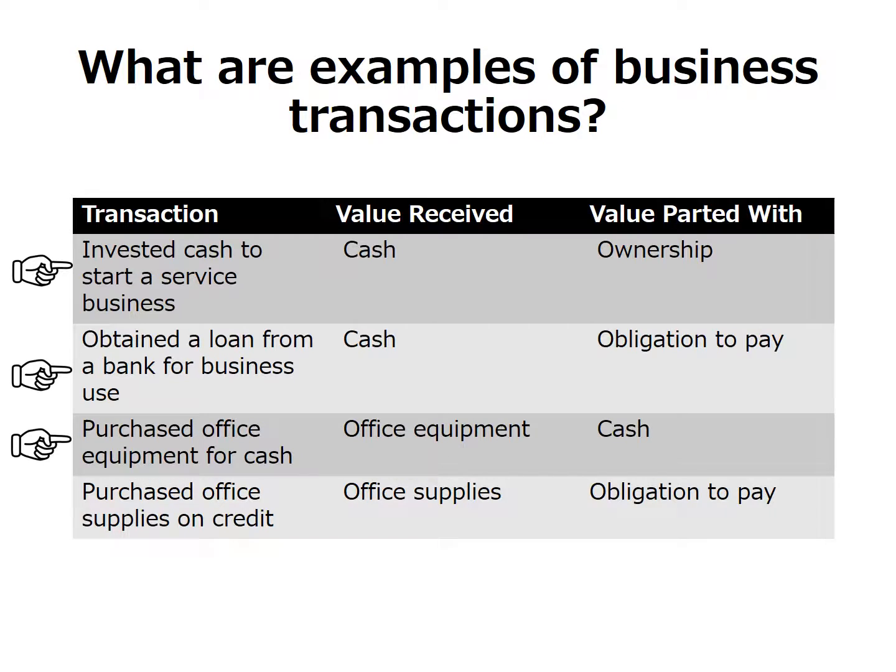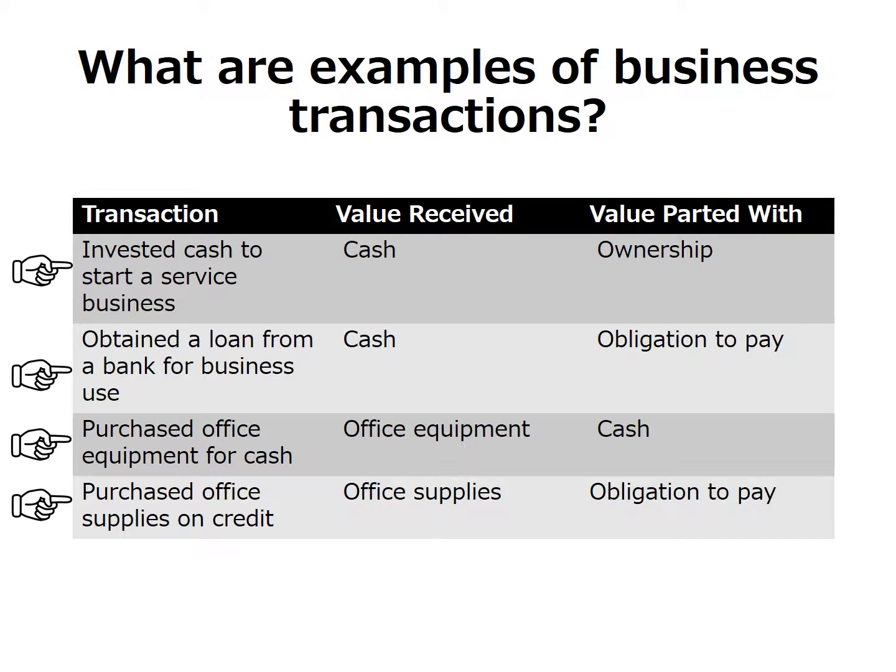Next transaction, the business purchased office equipment for cash. The value received, office equipment. The value parted with is cash. Next transaction, the business purchased office supplies on credit. When a business purchases something on credit, it means the item will be delivered, but the business will pay for it on a future date. So the business does not have to pay for the item immediately.